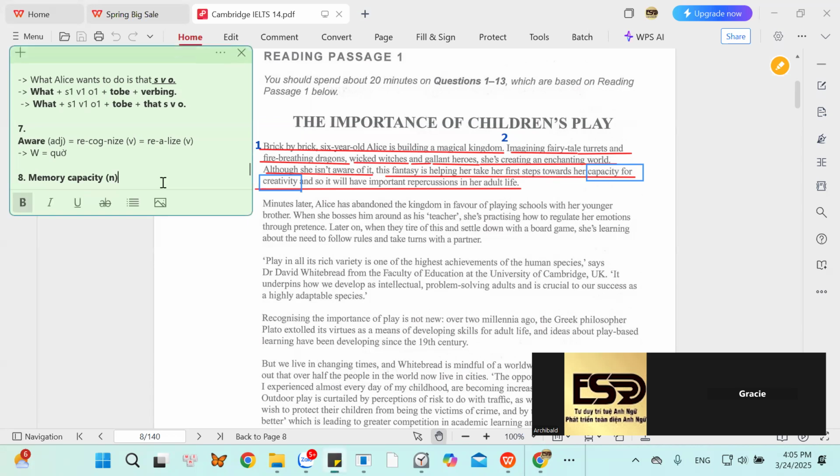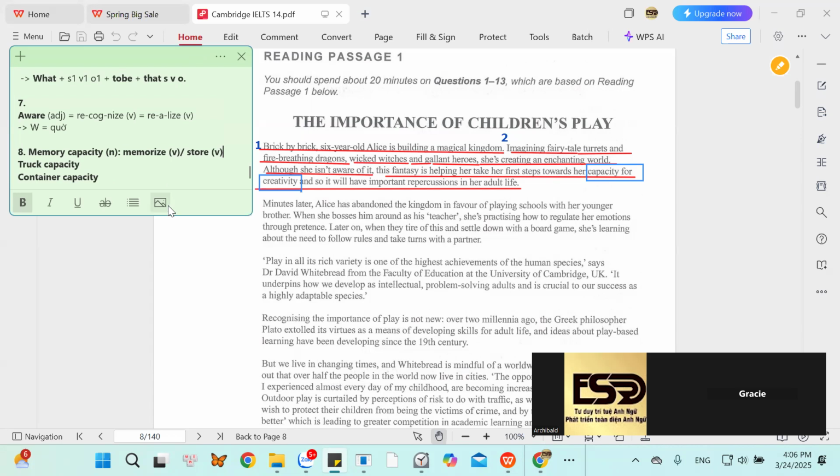Think of the word memorize. Think of the word store. So can you give me a sentence to show the meaning of the phrase memory capacity? English, please. Yes, I'm listening.